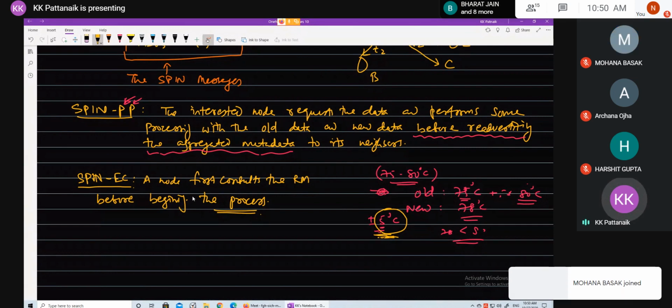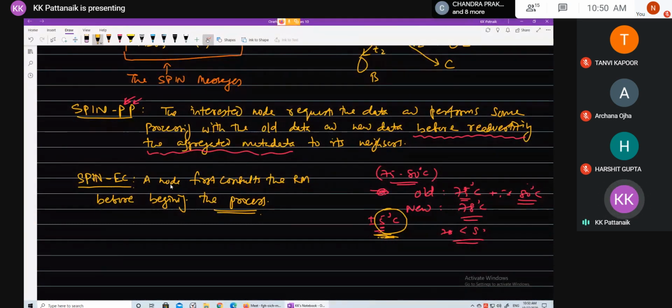If it has enough energy to complete the entire process, as I took the same example earlier as well, the SPIN protocol begins, else it is aborted. So as I said, if the entire communication process involves 5 steps and it can only complete 3 of these 5 steps, then it will not begin the process at all. So SPIN energy conserving protocol works this way. Any questions in this?